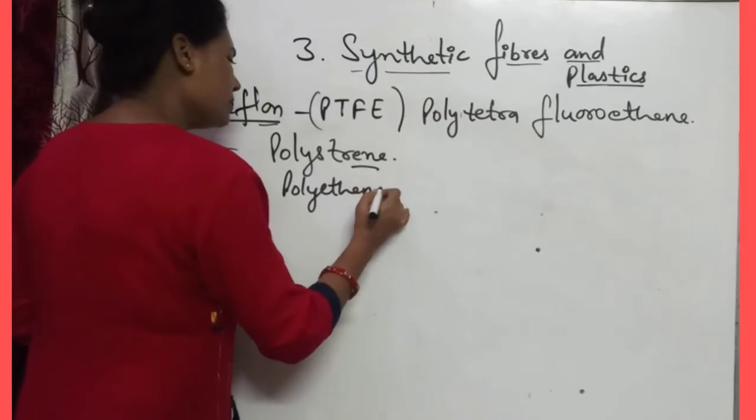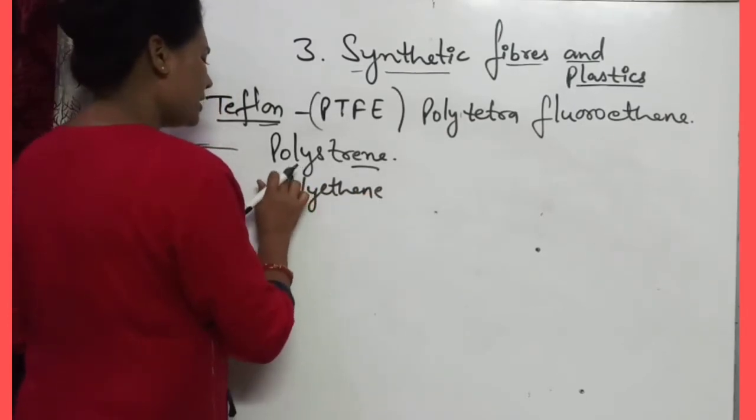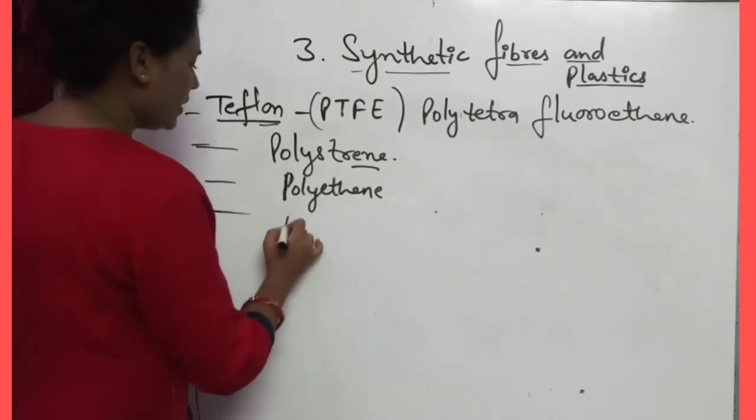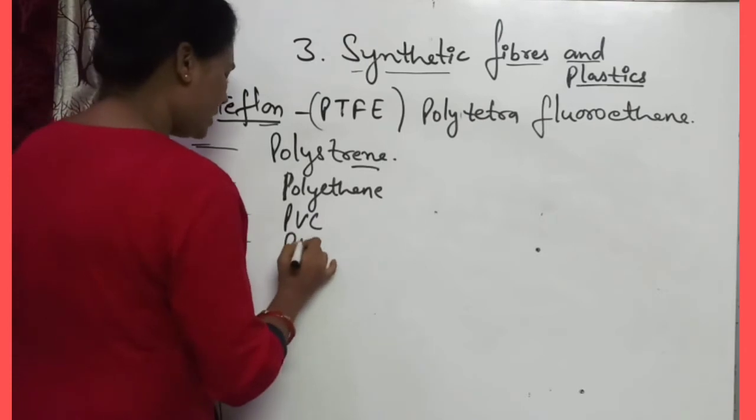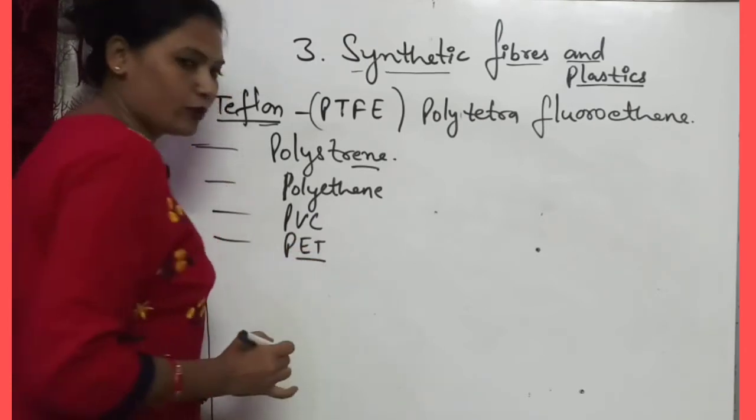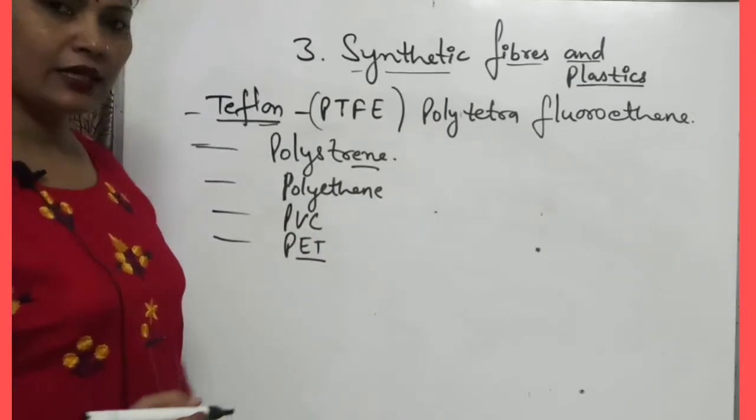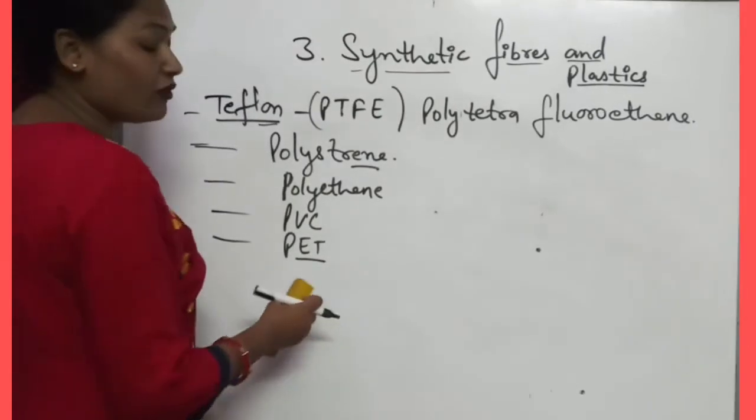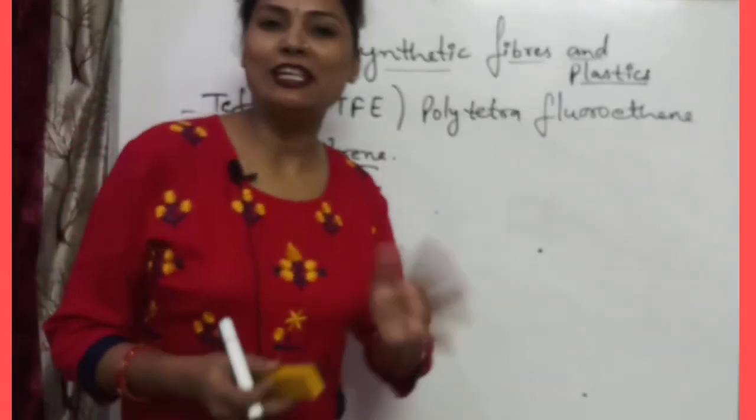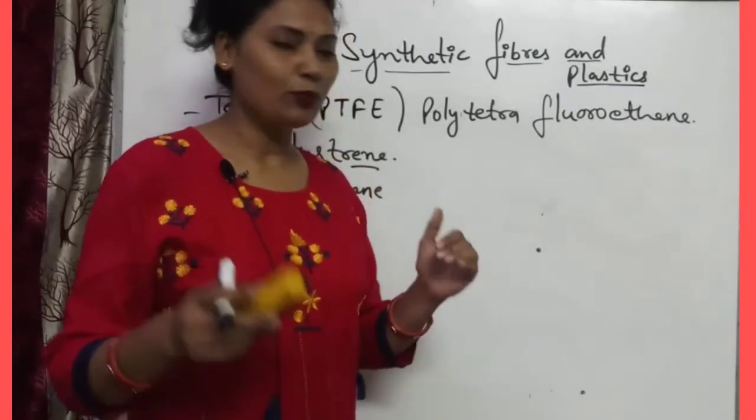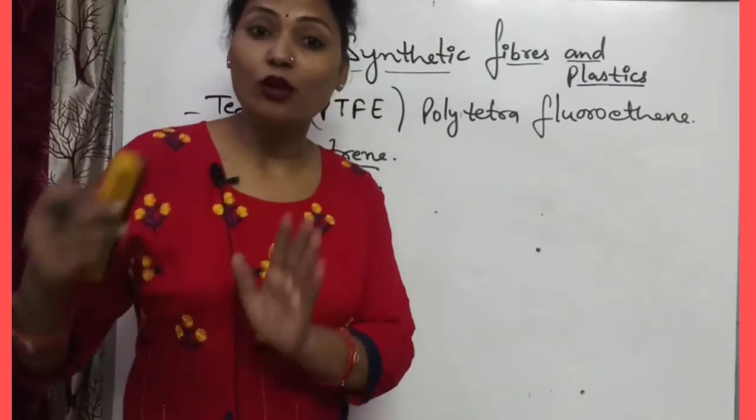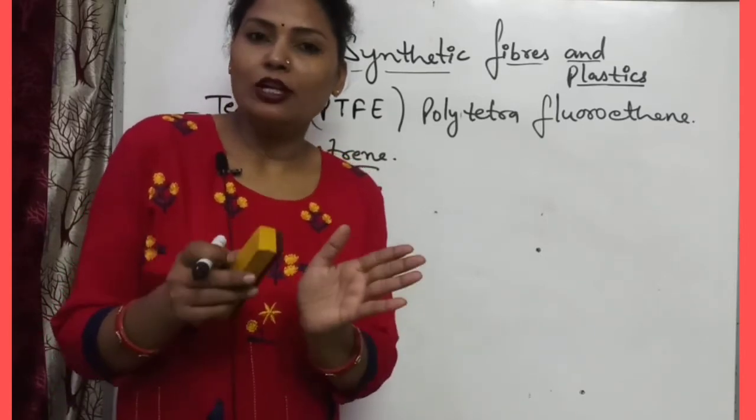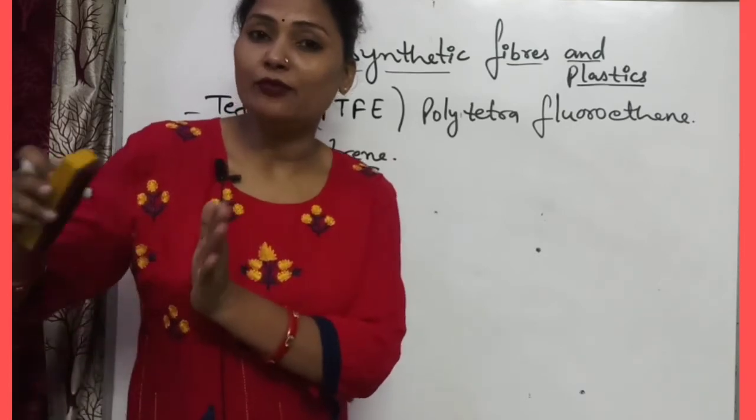Okay. Then after that PVC, PET. The water bottles are formed by PET, polyethylene terephthalate. Okay, so these are the thermoplastics. If we provide heat, they will be molded, they will change their shape. But if we provide heat to thermosetting plastics like bakelite and melamine, they will not change their shape even at high temperature.